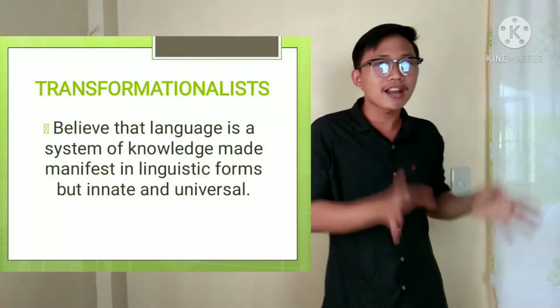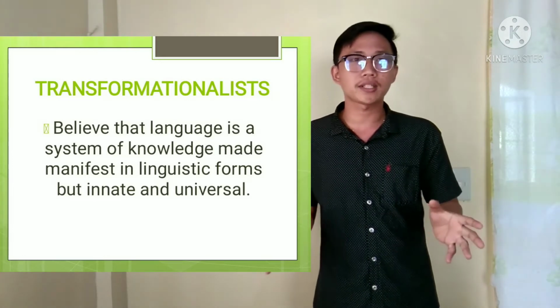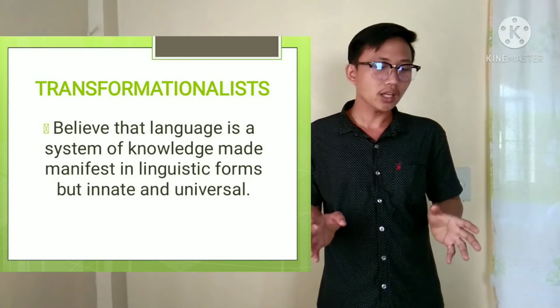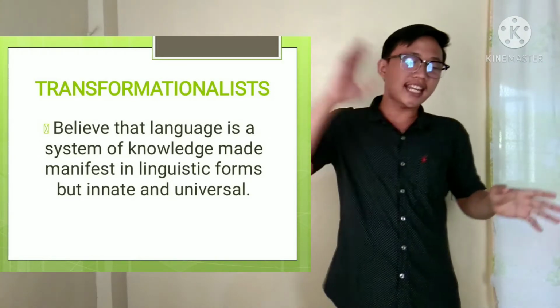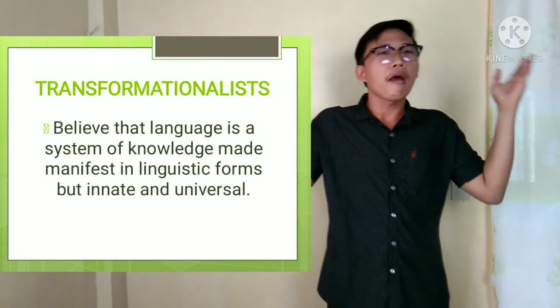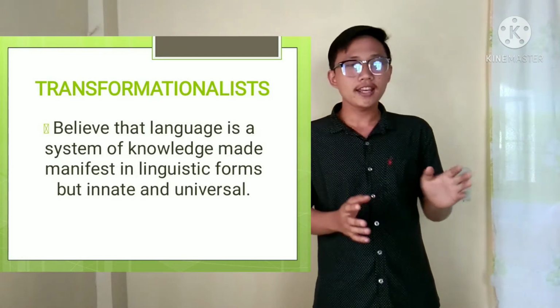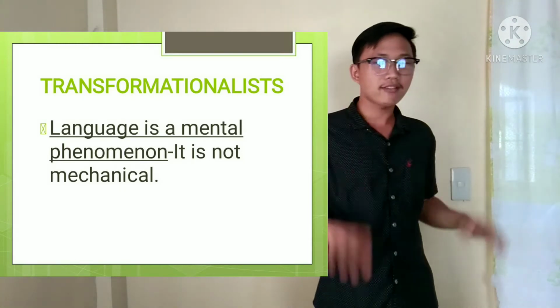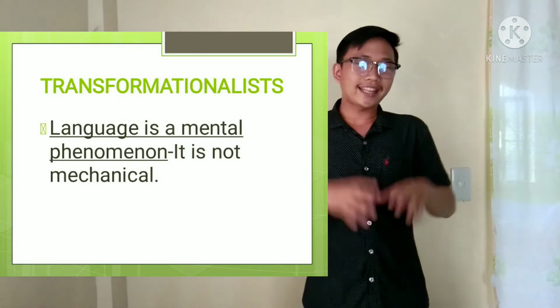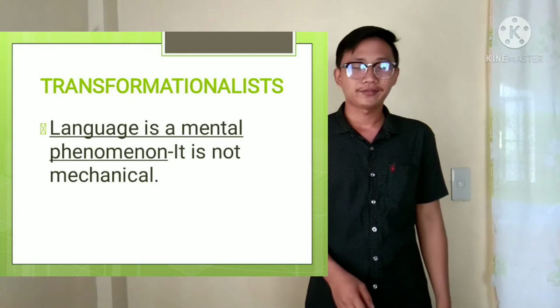It is manifested in linguistic forms, because as we further elucidate this, it is innate and universal. Okay, let's have the next one. Language is a mental phenomenon. It is not mechanical.